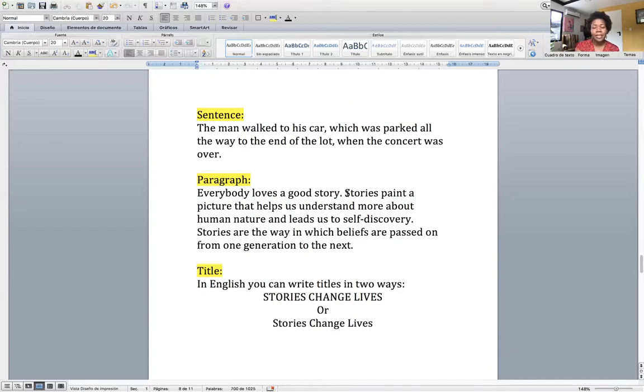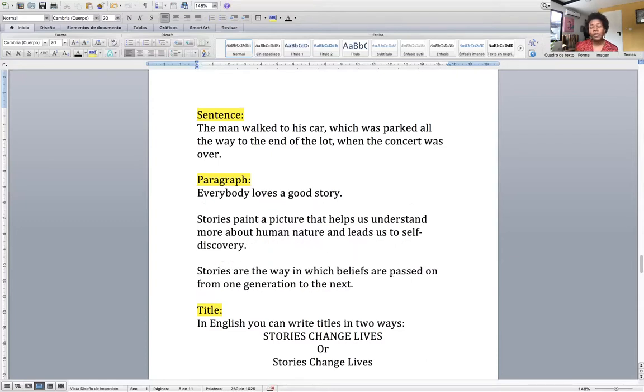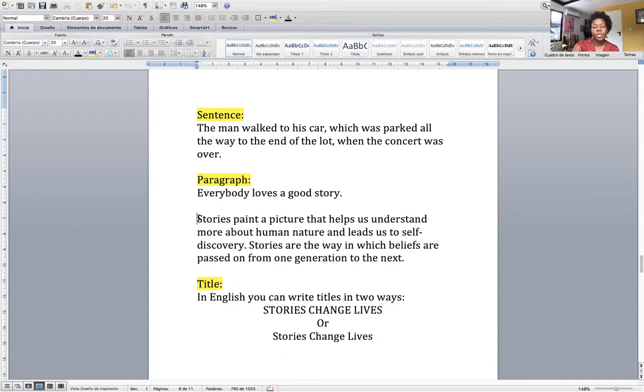If I did this, if I separated this, then that's no longer a paragraph, that's 3 paragraphs. Every time I break the line, I create a new paragraph. That's why when some of you send me a paragraph written like that, it's wrong. In order for it to be a paragraph, all your sentences need to be joined together.